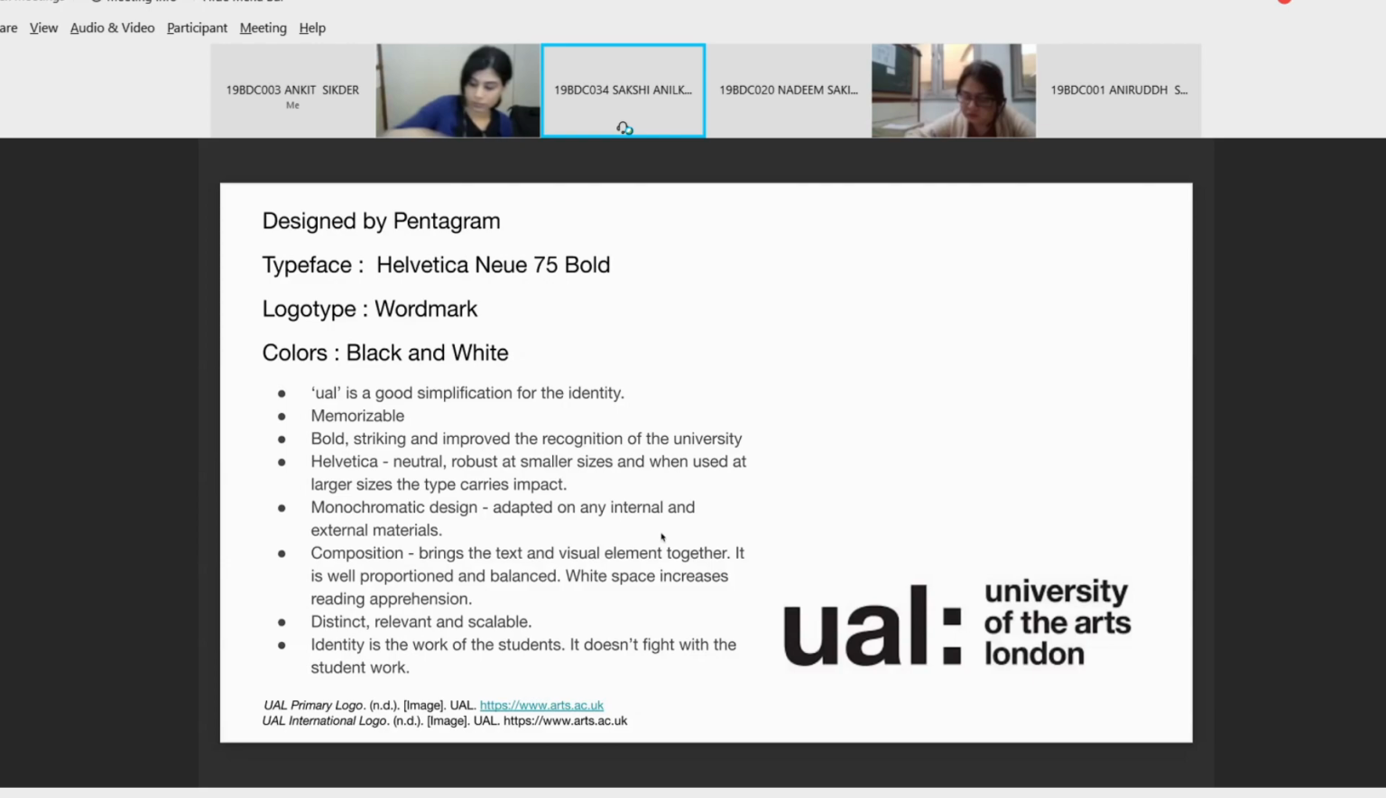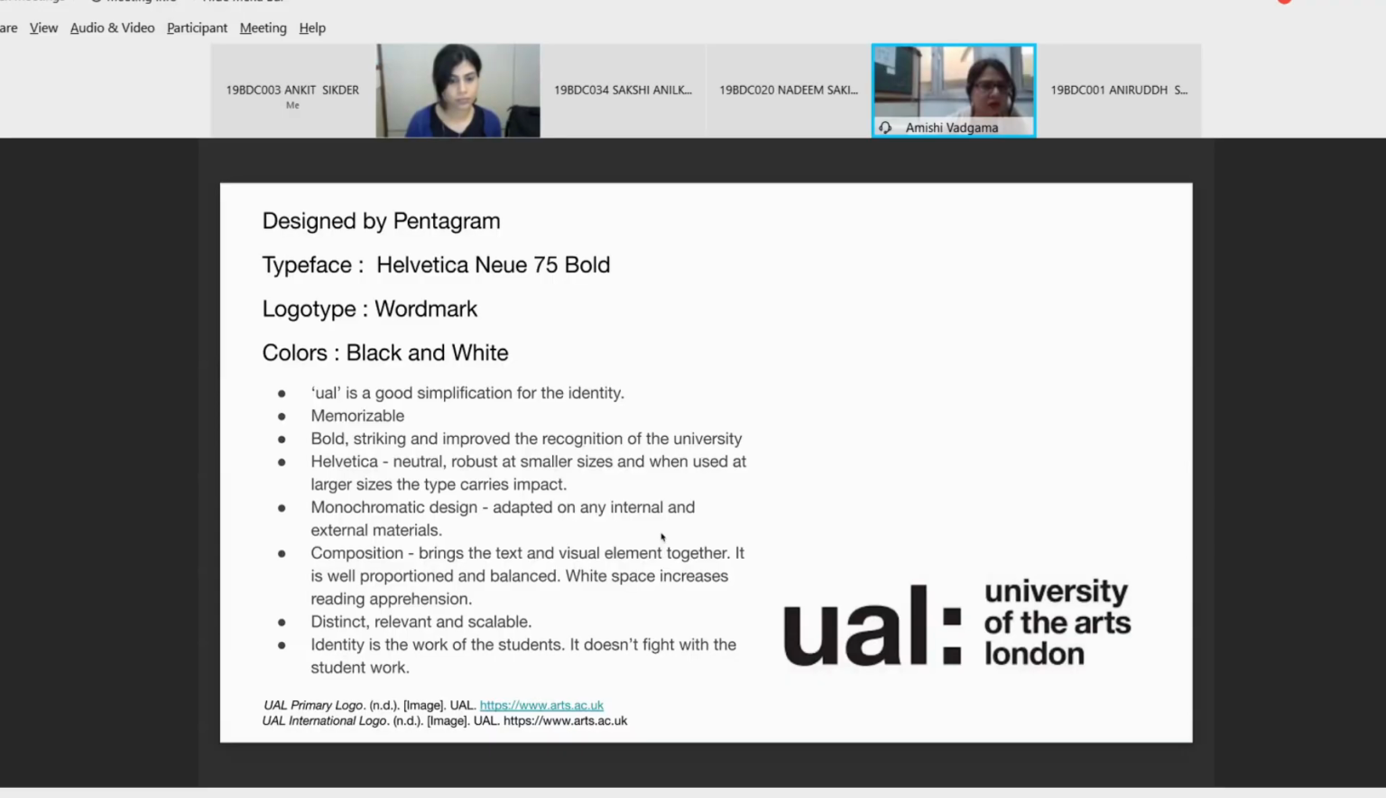The next thing we saw was that firstly the logo is distinct. It is also relevant because it looks professional enough to be the logo of a university, and it is scalable. And the next thing, I read in an article that the chairman of UAL said that the identity of their university is the work of the students. So unlike other universities, they didn't want something which would fight with the work of the students. They wanted something simple. So hence this logo.